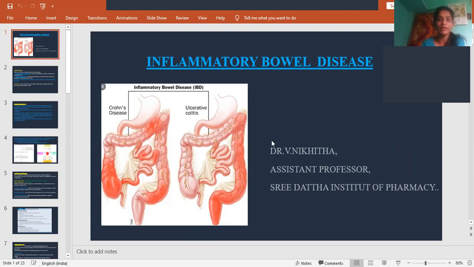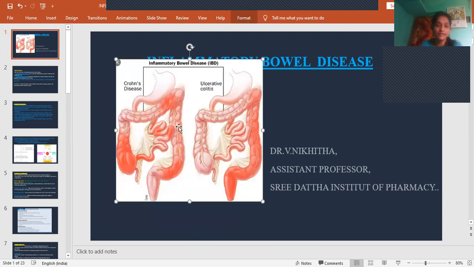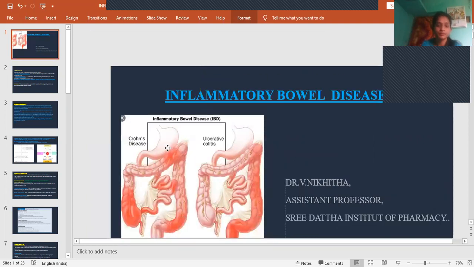So what is inflammatory bowel disease? Inflammatory bowel disease means there will be inflammation in the bowel walls. What do you mean by bowel walls? That means the walls of the large intestine. It is of two different types, that is Crohn's disease and ulcerative colitis, depending on which region got affected.